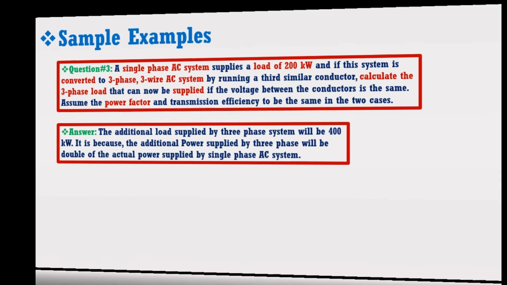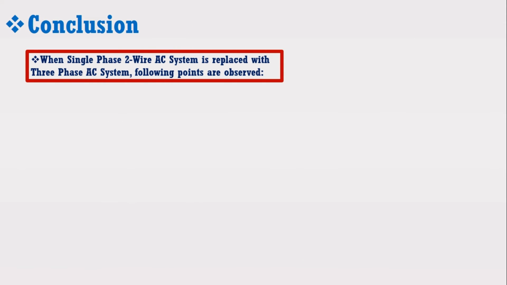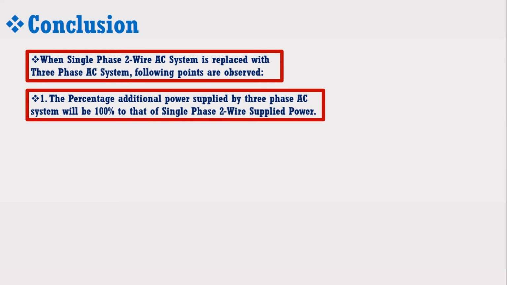At this stage, I want to conclude this lecture and highlight the main findings. In a nutshell, when single-phase two-wire AC system is replaced with three-phase AC system, following points are observed. Number 1. The percentage additional power supplied by three-phase AC system will be 100% to that of single-phase two-wire supplied power.